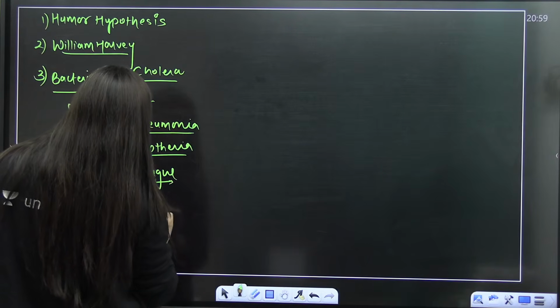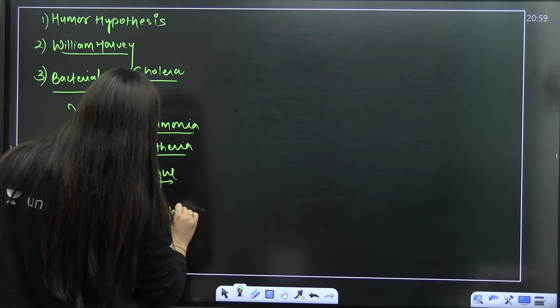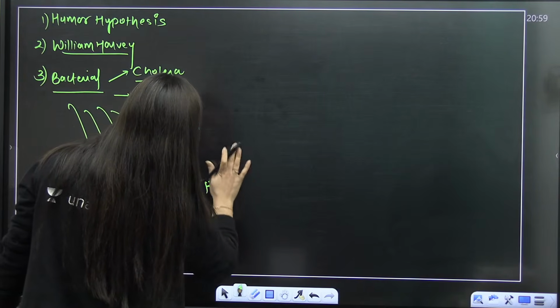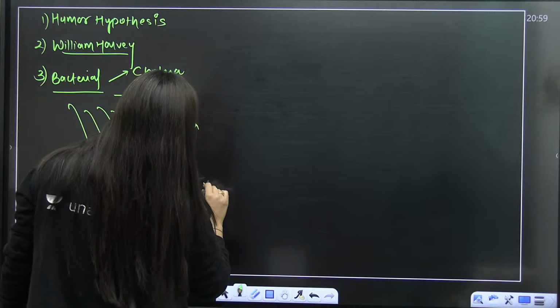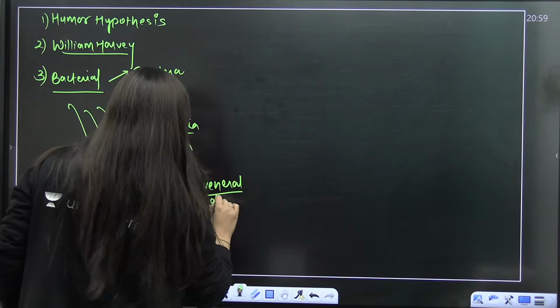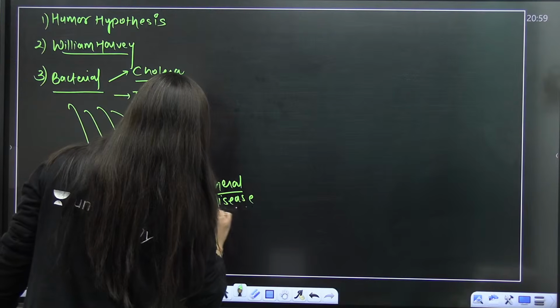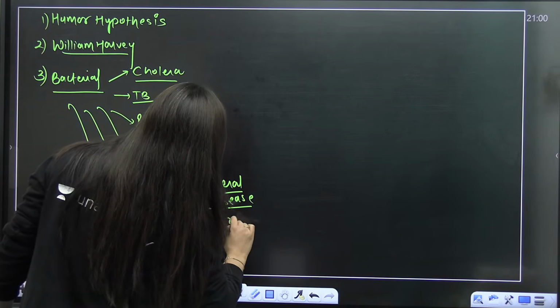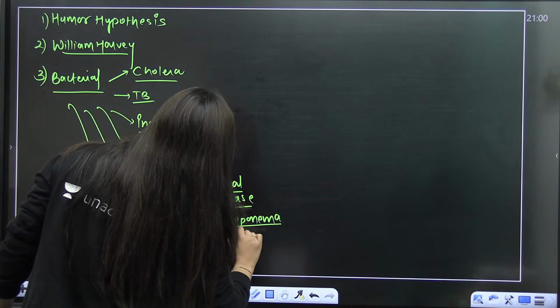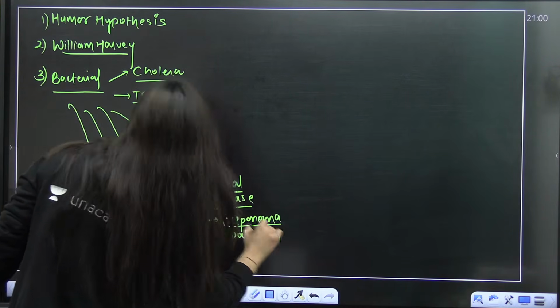And other than that, which we didn't discuss, let me tell you here, syphilis, that is a reproductive tract infection, or I would say a venereal disease, a sexually transmitted disease. That is also caused by a bacterium, Treponema pallidum. I would like to add it here.